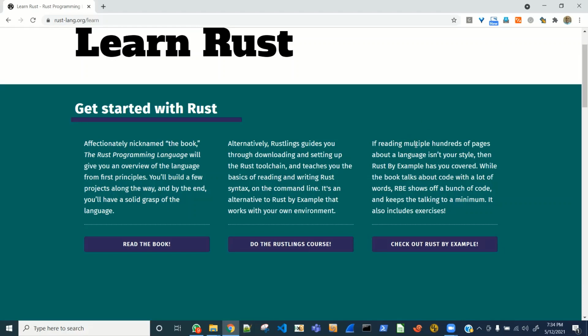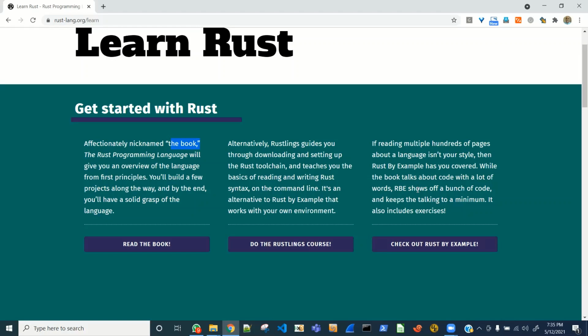Okay, what is this? If reading multiple hundreds of pages about a language isn't your style, yeah, at this stage of my career, it's not really my style, even though I like a bottom-up approach, but I like to improvise. Okay, so then Rust by Example has you covered. While the book talks about code with a lot of words, RBE, what is RBE?